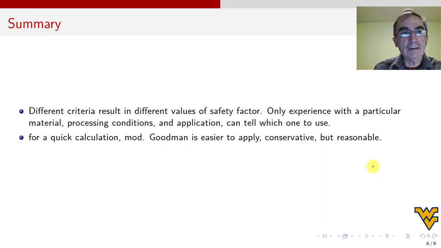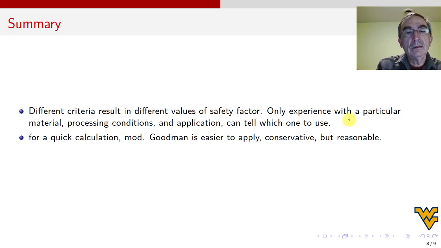So then we have a little summary. We have different fatigue criteria now, which will result in different values of safety factor. Only experience with a particular material, processing condition, and application can tell which one to use.